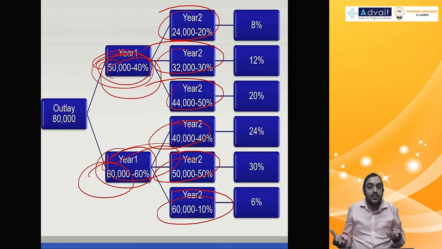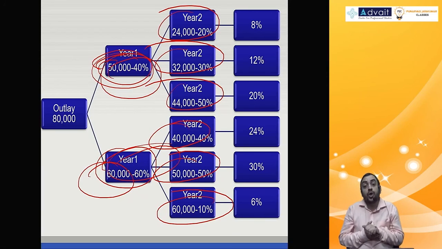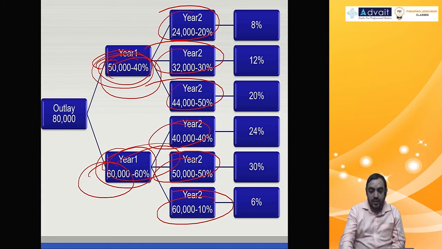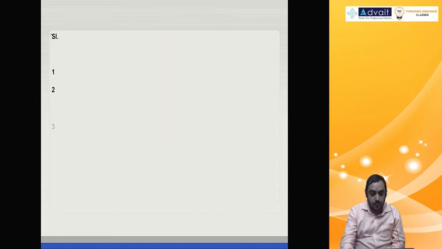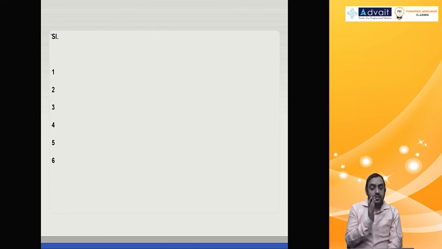6 NPVs, then we are going to bring them into one using the probability concept. Fine? Very good. Now, all these 6 scenarios, I'm going to write in a row format. Preparing 6 tables for 6 NPVs becomes too much.